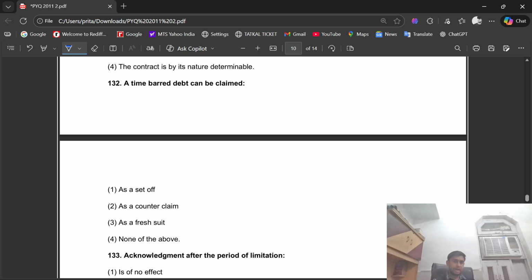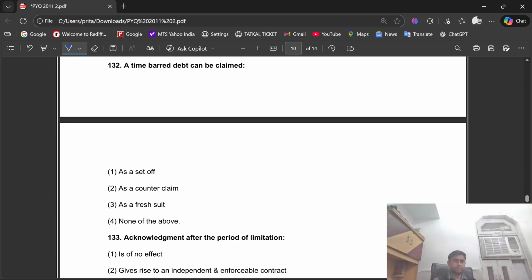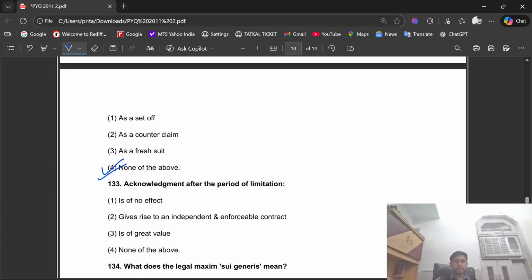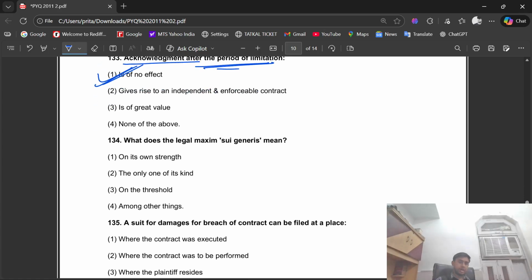Question number 132. A time barred debt can be claimed as a set off, as a counterclaim, as a fresh suit, none of the above. Question number 133. Acknowledgement after the period of limitation is of no effect. The right option is first.